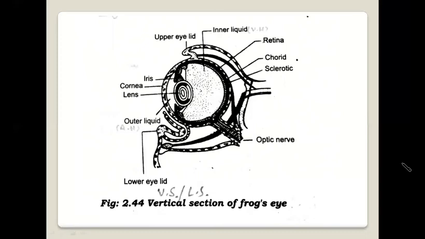The anterior transparent part of the eye is called the cornea. Behind the cornea is the iris. The iris has a window called the pupil. Behind the pupil is the lens of the eye. The watery fluid present between the cornea and the lens is called aqueous humor, or the outer liquid. Similarly, a jelly-like fluid present between the lens and the retina is called vitreous humor, or the inner liquid. The optic nerve takes the sensory messages from the eye to the brain.